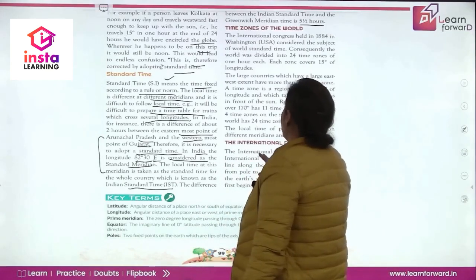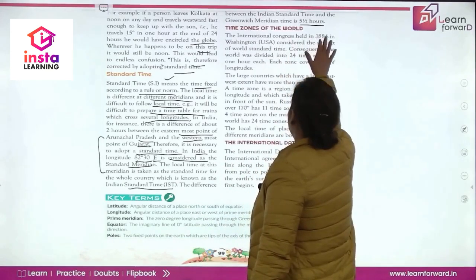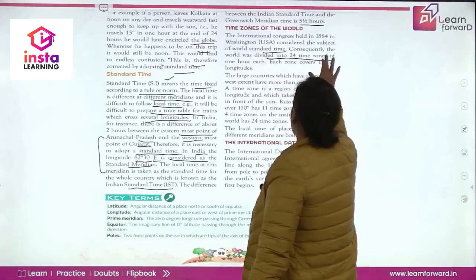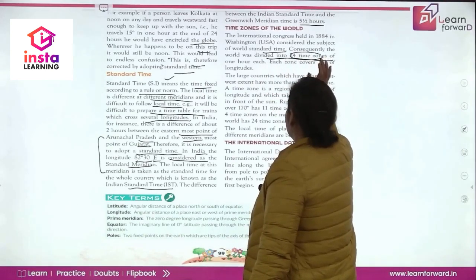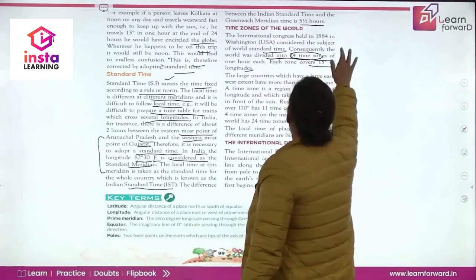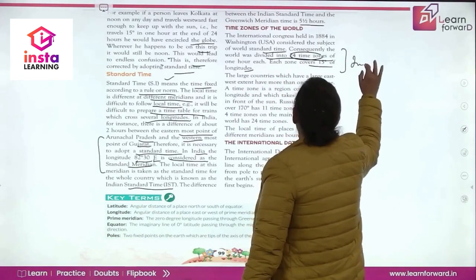Then let's talk about the time zones of the world. International Congress held in 1884 in Washington, USA, considered the subject of World Standard Time. Consequently, the world was divided into 24 zones. World में कितने time zones हैं? 24 zones हैं, हर एक of 1 hour each. Each zone covers 15 degree of longitude. This is again very important.